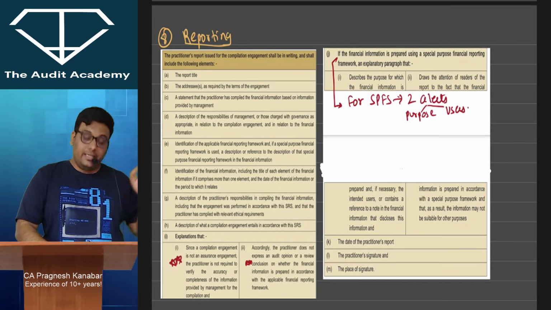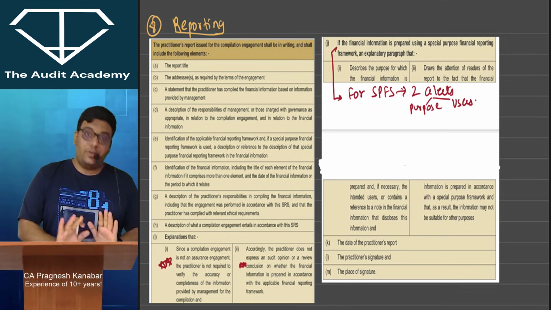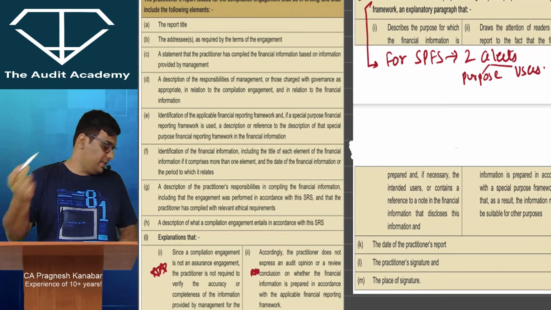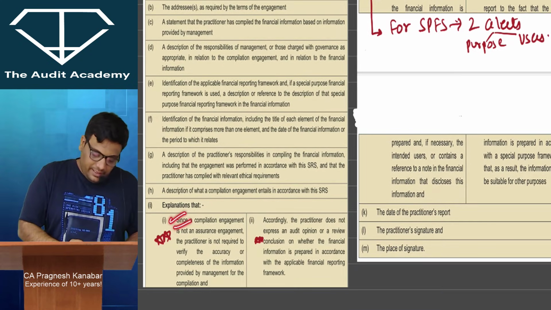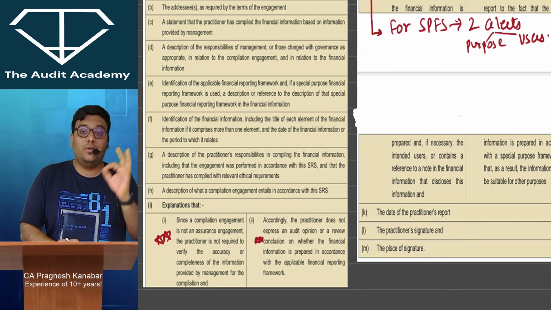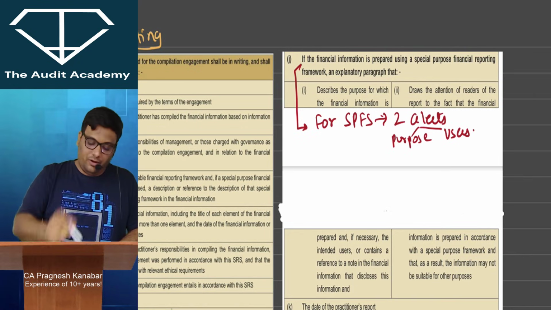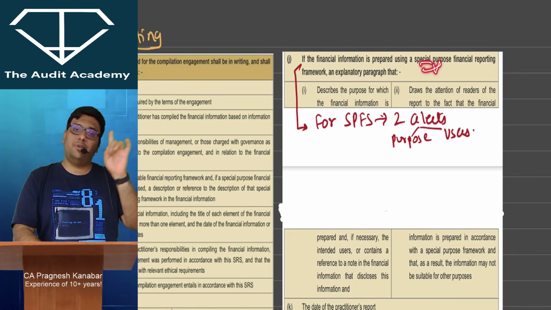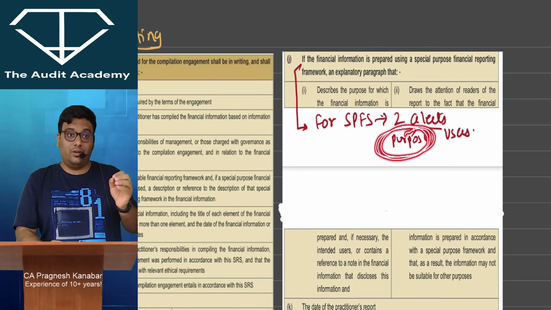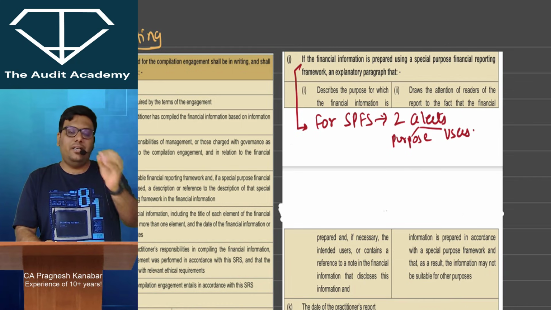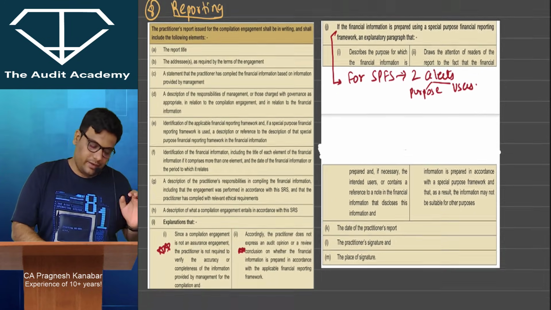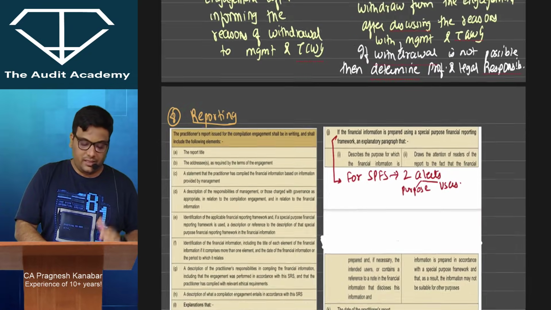Now when it comes to compilation engagement, this whole reporting part, in the report what are the main lines: title, address, introduction, all of that is fine. Responsibilities of practitioner, responsibilities of management, all of that is fine, but we will tell them that this is a compilation engagement, not an assurance engagement. I am not giving any kind of opinion, we are just here to compile the financial information. And if the information is special purpose financial statements, as it was also said in 800, we will have to include 2 alerts: what is the purpose of the financial statements, because it is special purpose financial statements, and we will have to tell them that it is only suitable for selected users and not suitable for other users. So you need to add this purpose over here. So these are some sensitive reporting requirements, otherwise you can just go through this once.